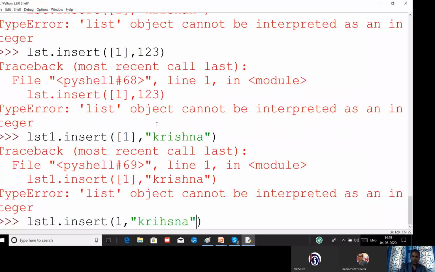This is the next function, which is called the clear function. This method removes all the items from the list and makes an empty list. So you know how to create an empty list: you can create an empty list by giving empty square brackets. At the same time, you can create an empty list by clearing all the data from an existing list.